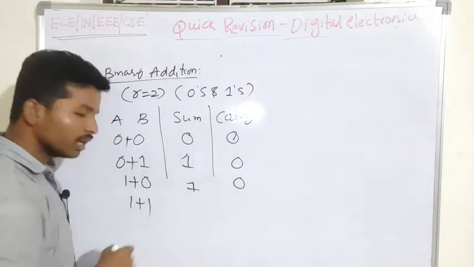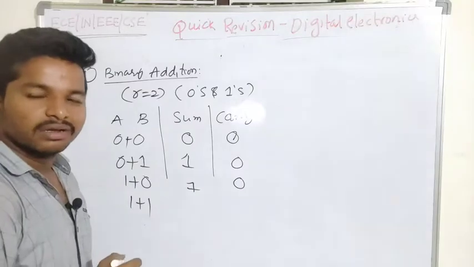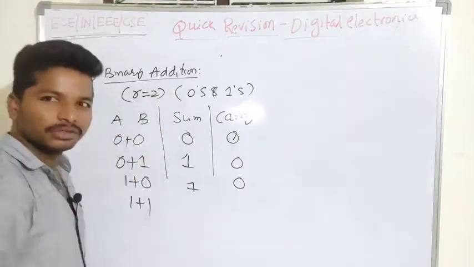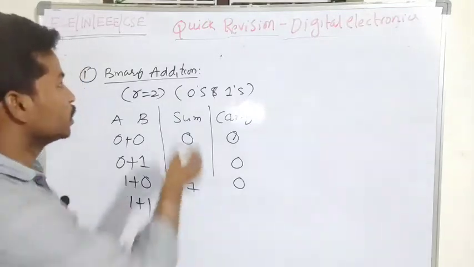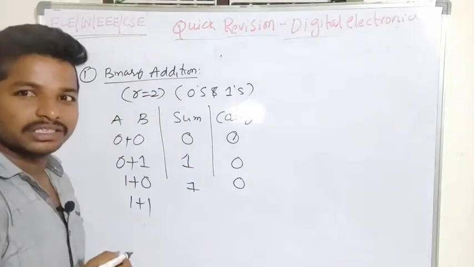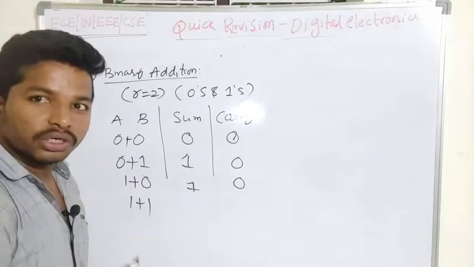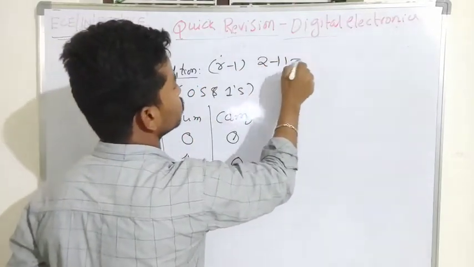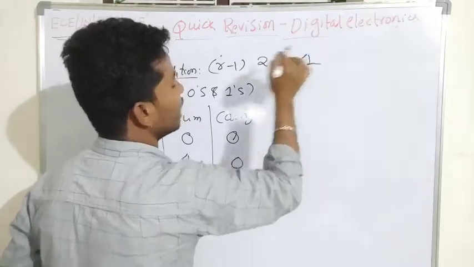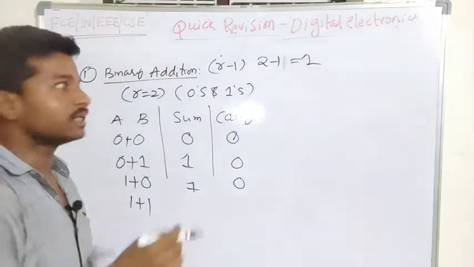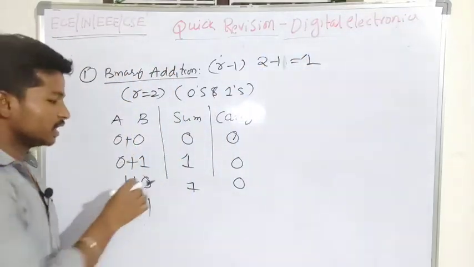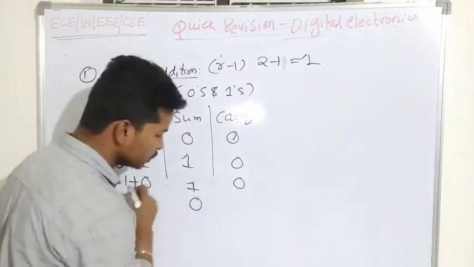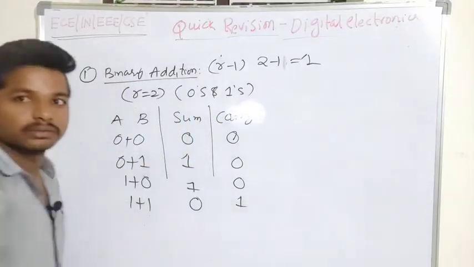When I am adding 1 plus 1, how much is 1 plus 1? It is 2, right? But it's wrong, because we are dealing with a binary number system where we have 2 digits. The maximum value will be r minus 1, that is 2 minus 1, equal to 1. The maximum value which we can get from a binary number system is only 1. So we cannot get 2. So the sum will be 0, the carry will be 1.